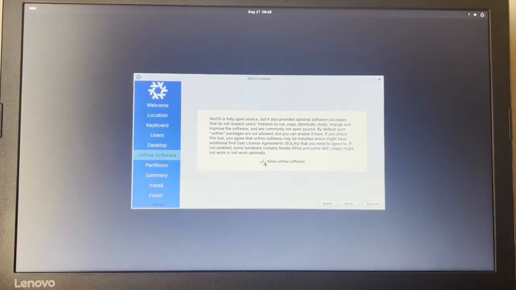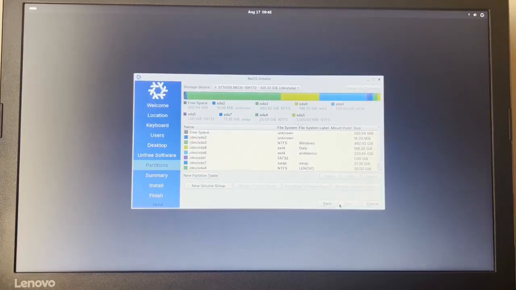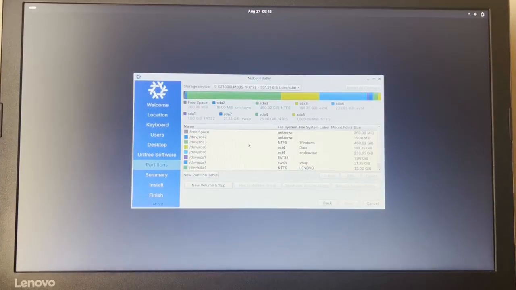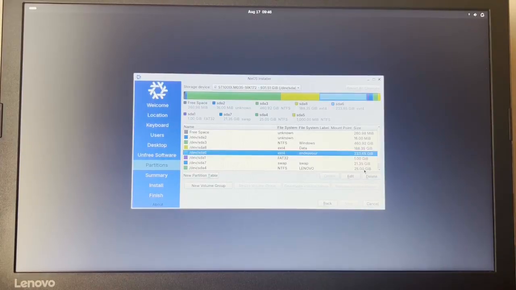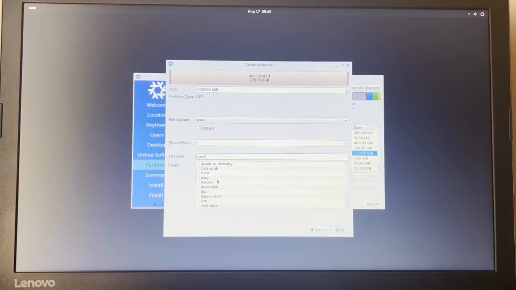Next, and let's allow unfree software. Next, and now we're gonna have to partition our drive. This is gonna be fun. Okay, so what do we want? Here's Endeavor, delete, create, and we're gonna make it our / partition. FS label is gonna be NixOS, and we do not need any flags.